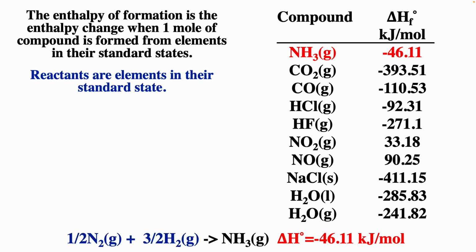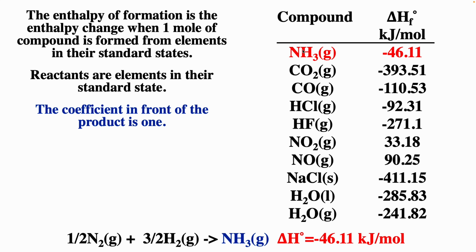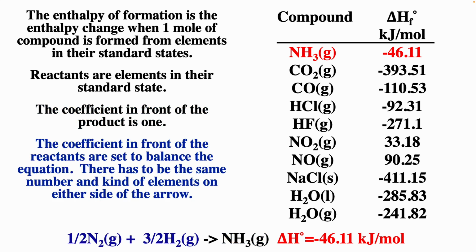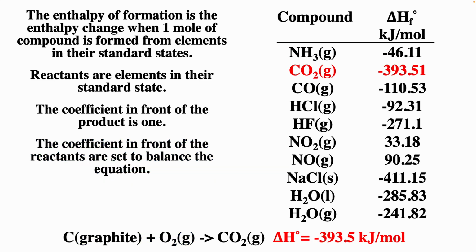So reactants are elements in their standard state. The coefficient in front of the product is always 1. The coefficients in front of the reactants are set to balance the equation. There has to be the same number and kind of elements on either side of the arrow. If we look at CO2, carbon's element standard state is graphite. Oxygen is O2. And so we're forming 1 mole of the CO2. If we measure the delta H for that reaction, that is the delta H for CO2.